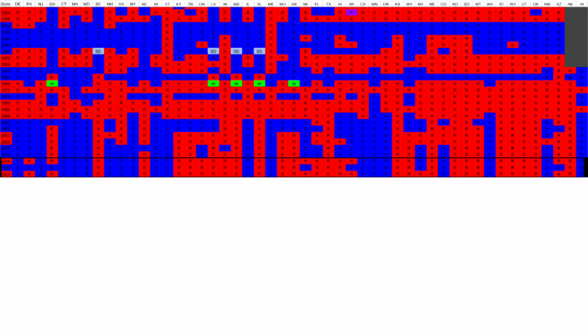There are 5 states that voted for Trump in 2016, Biden in 2020, and Trump in 2024. These are Pennsylvania, Georgia, Michigan, Wisconsin, and Arizona. If you add Nevada to this group, you get the swing states of the seventh party system, though this could obviously change as the parties and states continue to evolve.